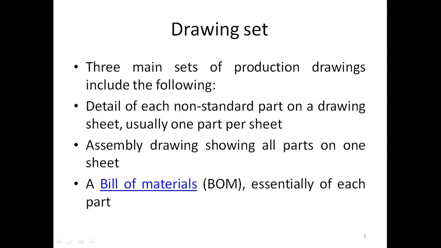Drawing set. For any drawing, there are three main sets of production drawings included, the following. Detail of each non-standard part on a drawing sheet, usually one part per sheet. Then assembly drawing showing all parts on one sheet. And last, a bill of material essential for each part.